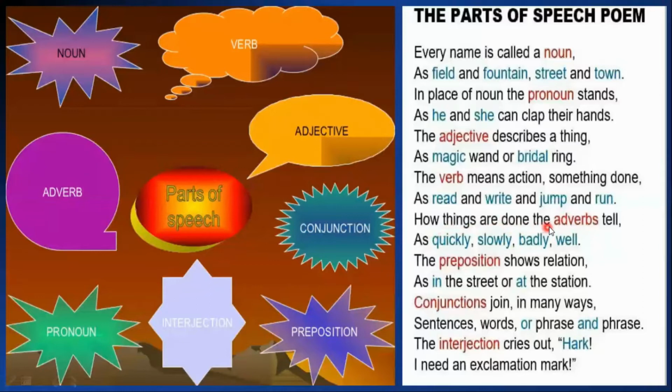How things are done the adverbs tell, as quickly, slowly, badly, well. The preposition shows relation, as in the street or at the station. Conjunctions join in many ways, sentences, words or phrase and phrase. The interjection cries out, hark, I need an exclamation mark.